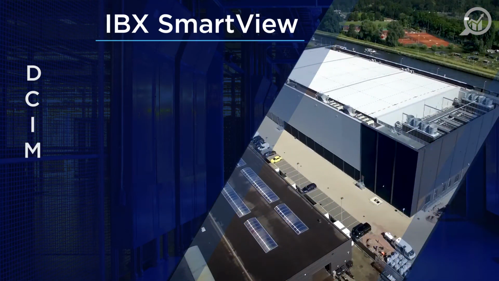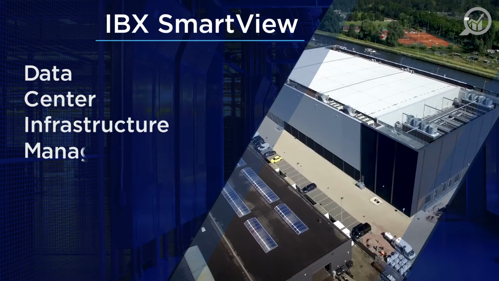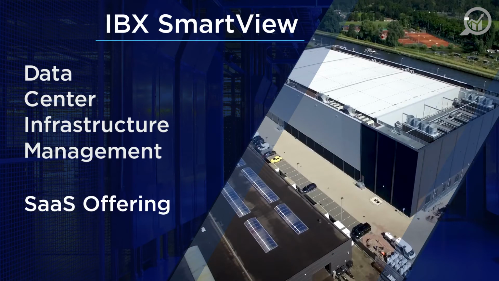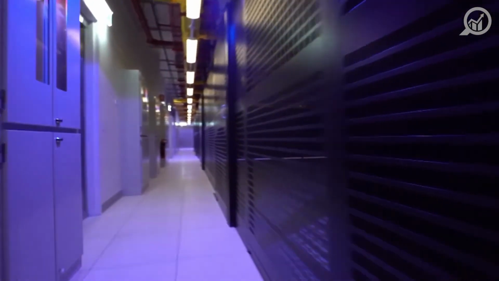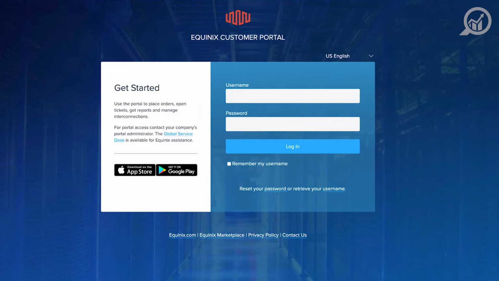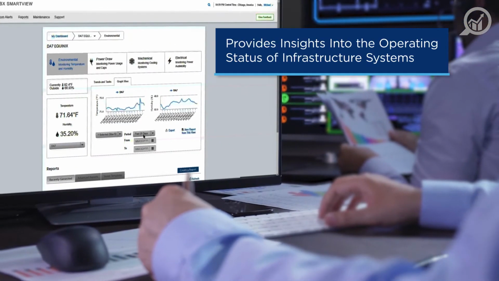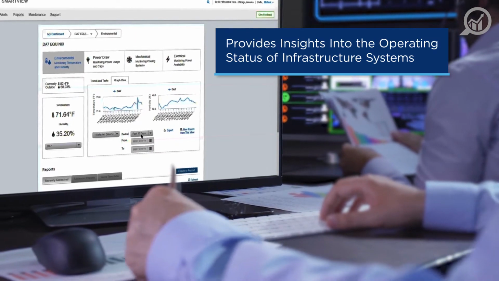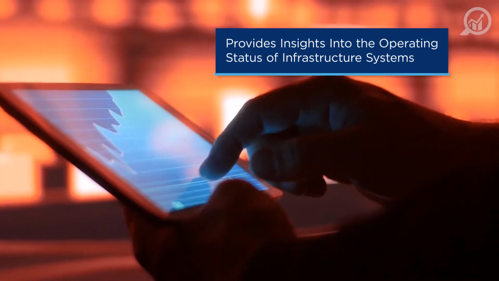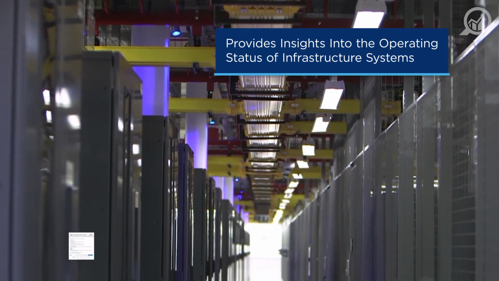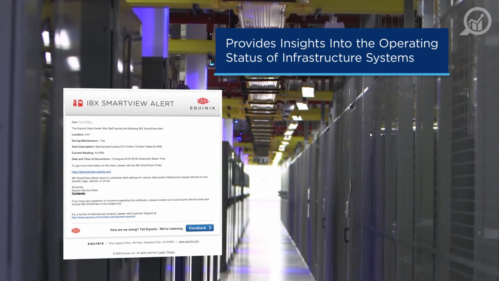IBX SmartView is a DCIM, or Data Center Infrastructure Management, SaaS application, providing near real-time access to environmental and power draw information and operating data oriented to each customer's footprint in an IBX data center. Available through the Equinix customer portal, IBX SmartView provides deep insights into the operating status of key infrastructure systems with constantly updated data and fully configurable near real-time notifications.